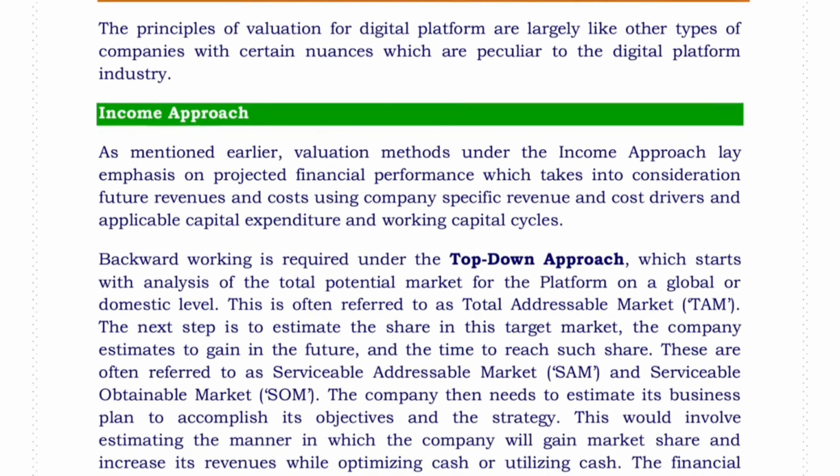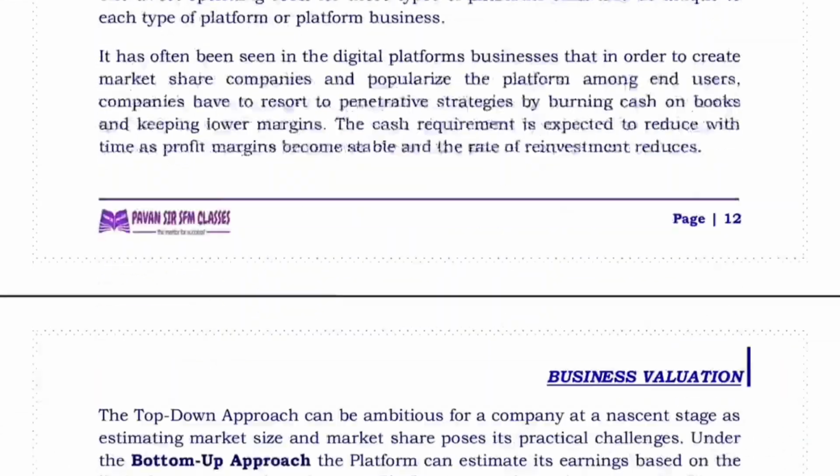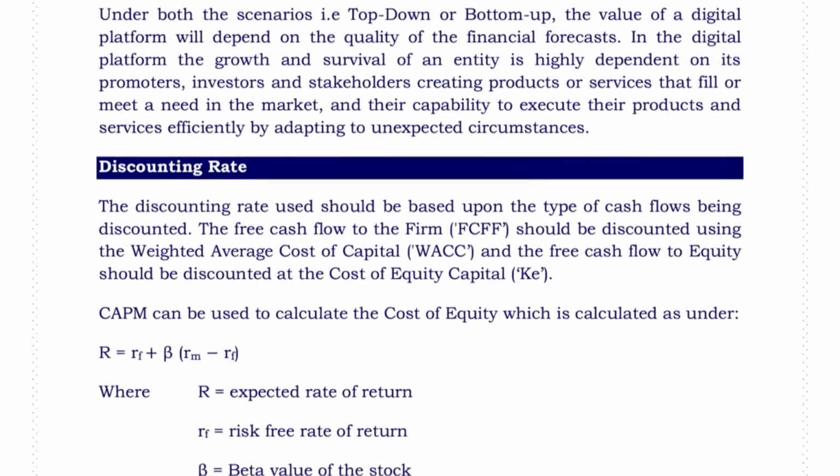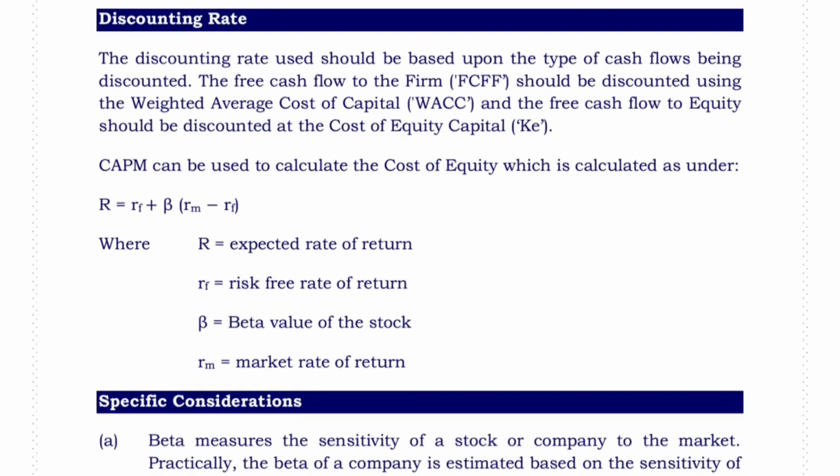How to value them? Income approach. In income approach, we use top-down approach and bottom-up approach. Next, discounting rate. The discounting rate used should be based upon the type of cash flows being discounted. The free cash flow to the firm should be discounted using KO, and free cash flow to the equity should be discounted using KE. As per CAPM, K equals RF plus beta times (RM minus RF).